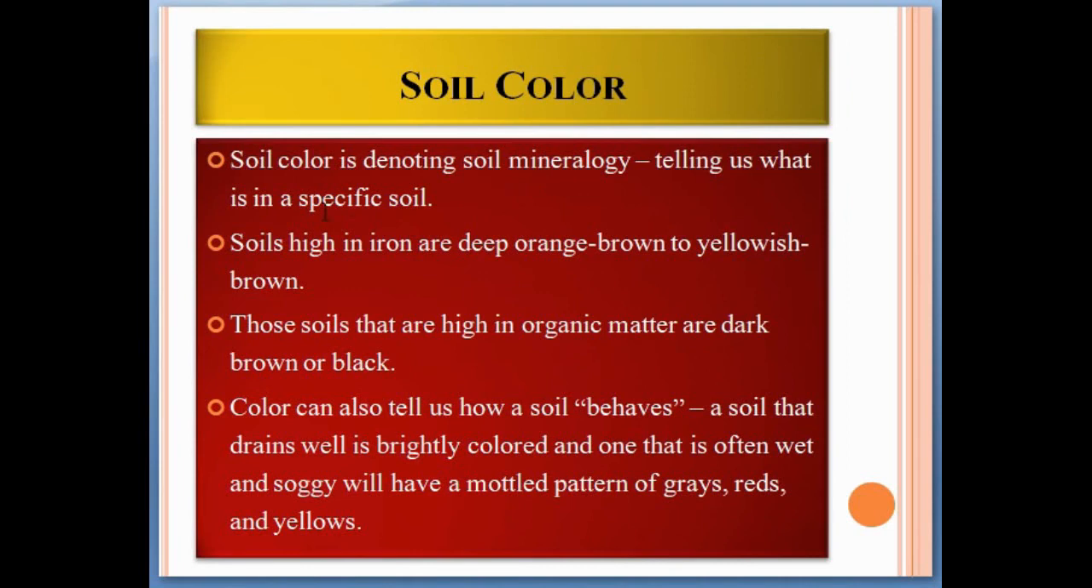Soil color. Soil color denotes soil mineralogy, telling us what is in a specific soil. Soil high in iron is deep orange, brown to yellowish brown in color. Soils that are high in organic matter are dark brown or black. Color can also tell us how a soil behaves. A soil that drains well is brightly colored, and one that is often wet and soggy will have a mottled pattern of grayish, reds, and yellow colors.